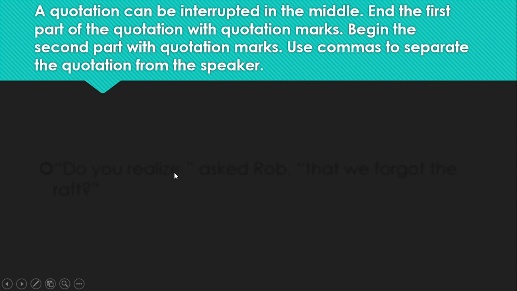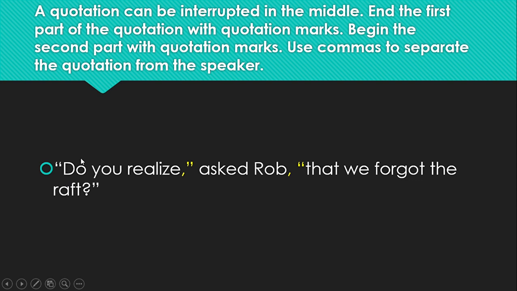So let's take a look. This is considered interrupted. "Do you realize," asked Rob, "that we forgot the raft?" Poor Rob, hope he's okay. But do you see how this is interrupted, right? So you're not going to capitalize this because this is not starting a new sentence. This is continuing the sentence that Rob started. So you do your comma, quotes, asked Rob, comma, quotes, and then finish it.